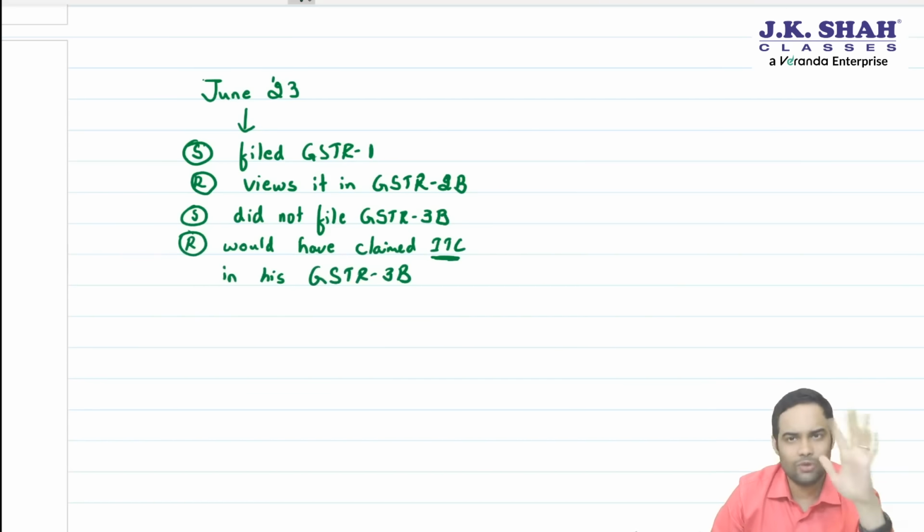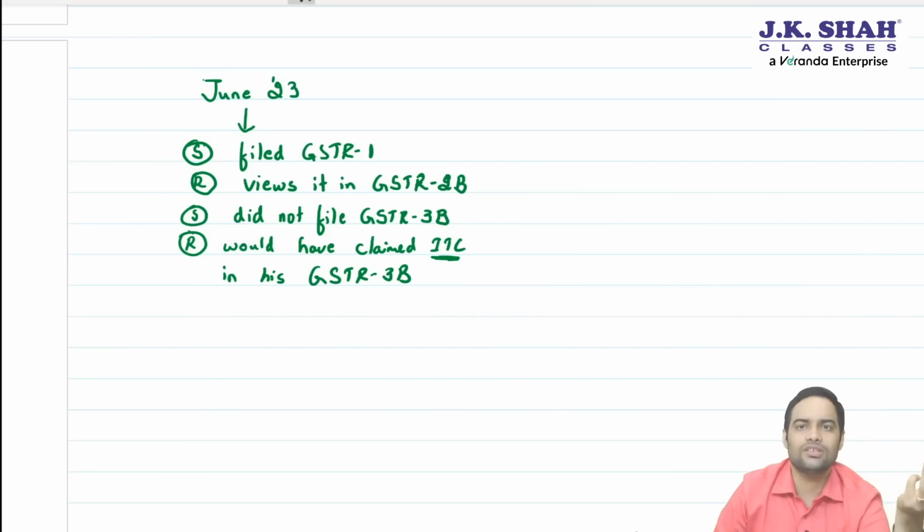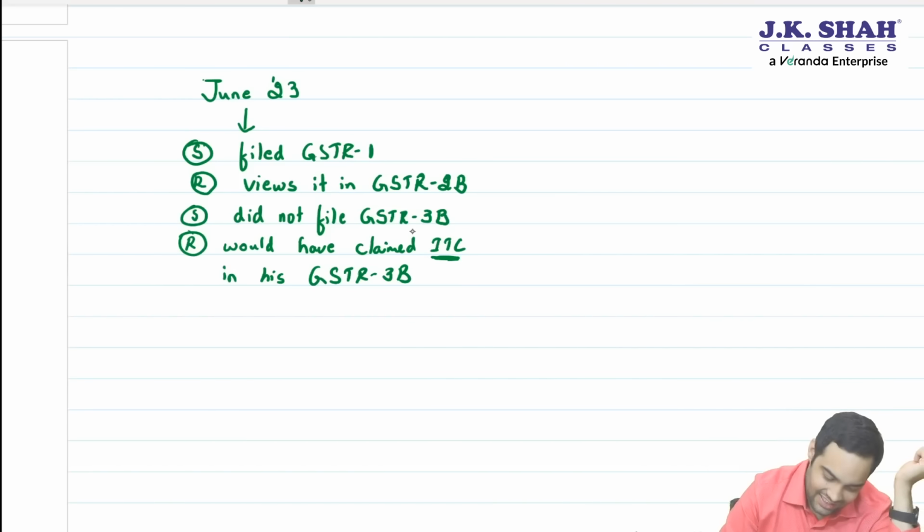If it has been communicated in your GSTR 2B, you don't have to check, or there is no tool to check whether supplier has paid the tax on your invoice. So there was no tool to check. So recipient could take ITC in 3B. Even today recipient can take ITC. But has the government got the tax? No. Government has not got the tax because supplier has not filed his GSTR 3B.